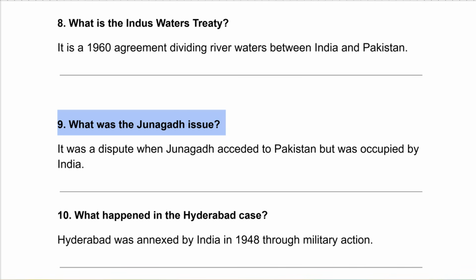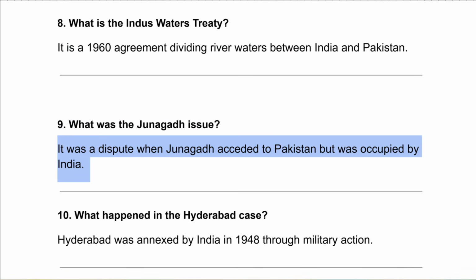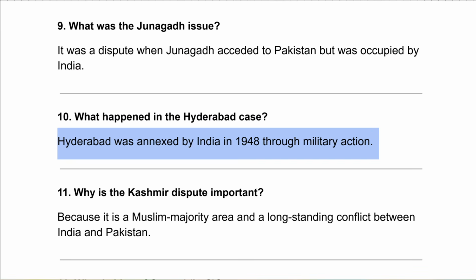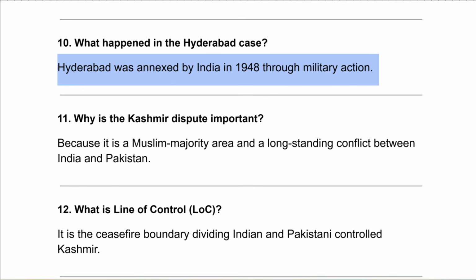What was the Junagadh issue? It was a dispute when Junagadh acceded to Pakistan but was occupied by India. What happened in the Hyderabad case? Hyderabad was annexed by India in 1948 through military action.